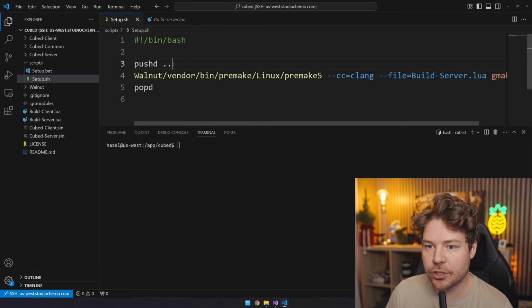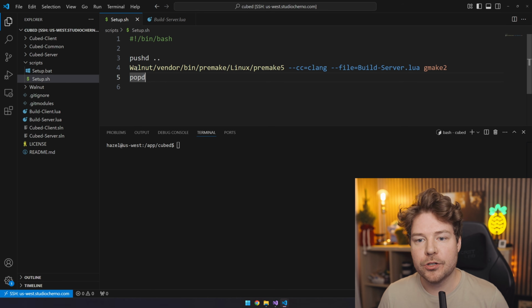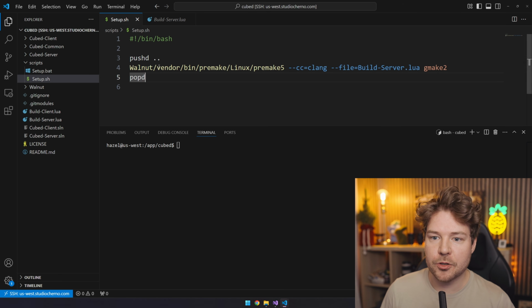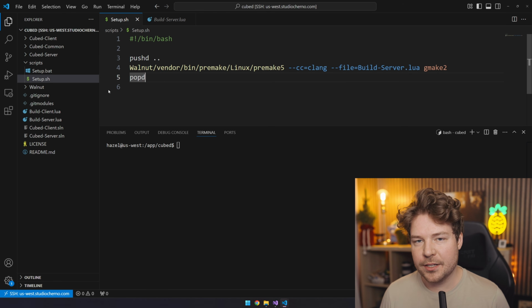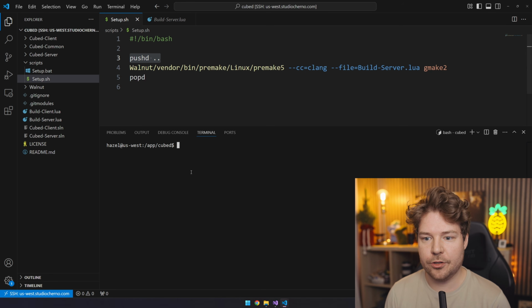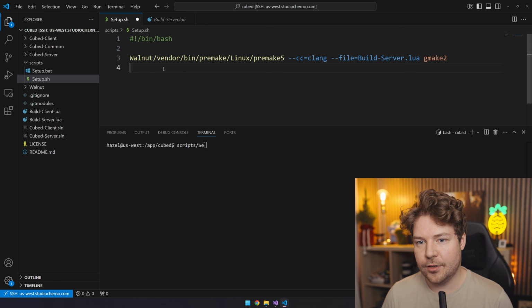Now this pushd will just go back a directory temporarily until we popd, which would have been the right thing to do if we run this script from within the scripts directory, because we do need to go back to the root directory. But since I imagine I'll be running it from the root directory usually by just doing scripts/setup.sh, I don't need this. So let's get rid of that.